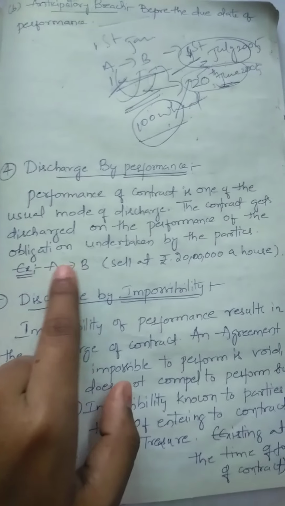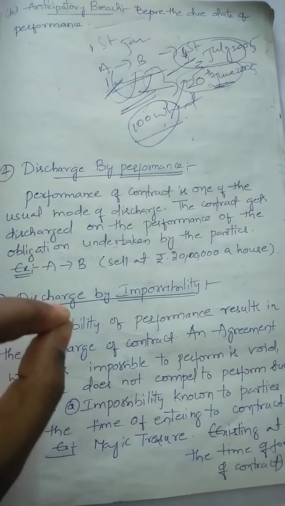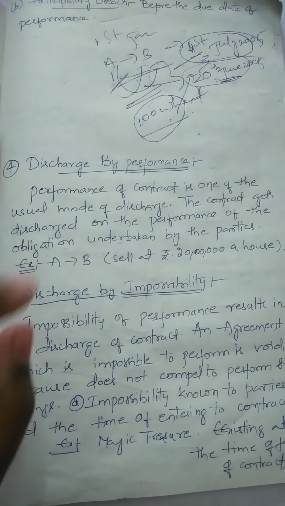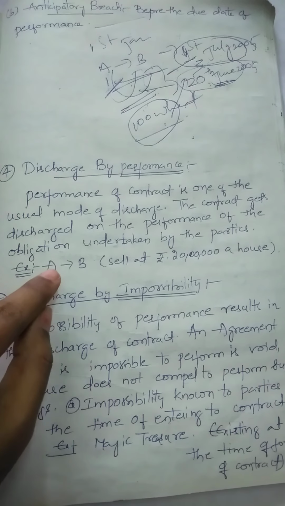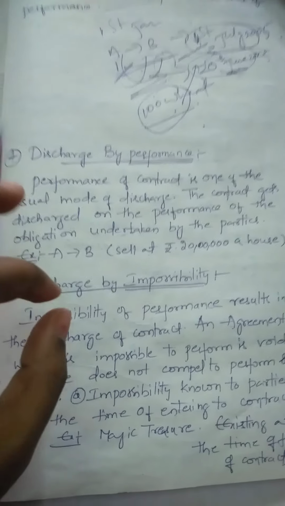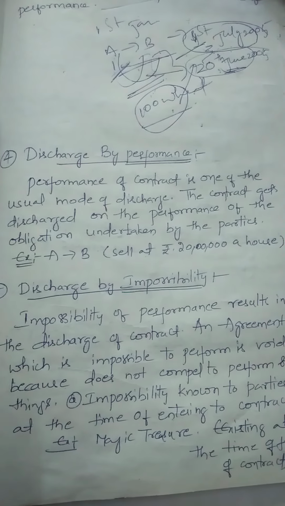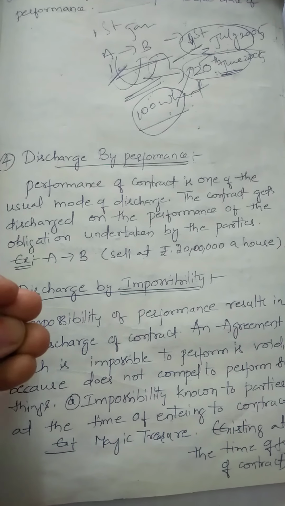Both the parties are performing their respective rights and obligations for which they entered into the contract. So if both the parties are performing their respective rights and obligations, then the contract comes to an end. So this is a general mode of discharge. This is a normal, this is a basic one.